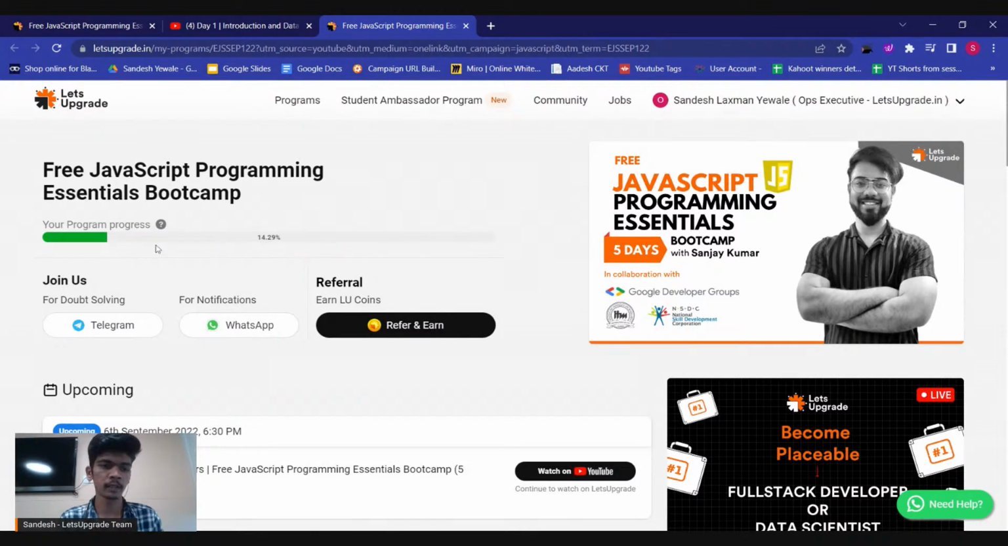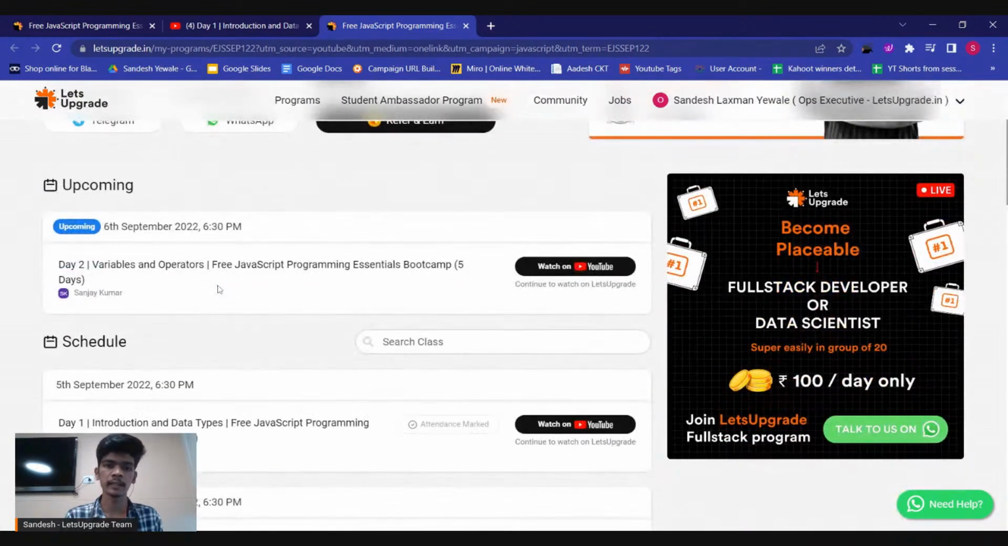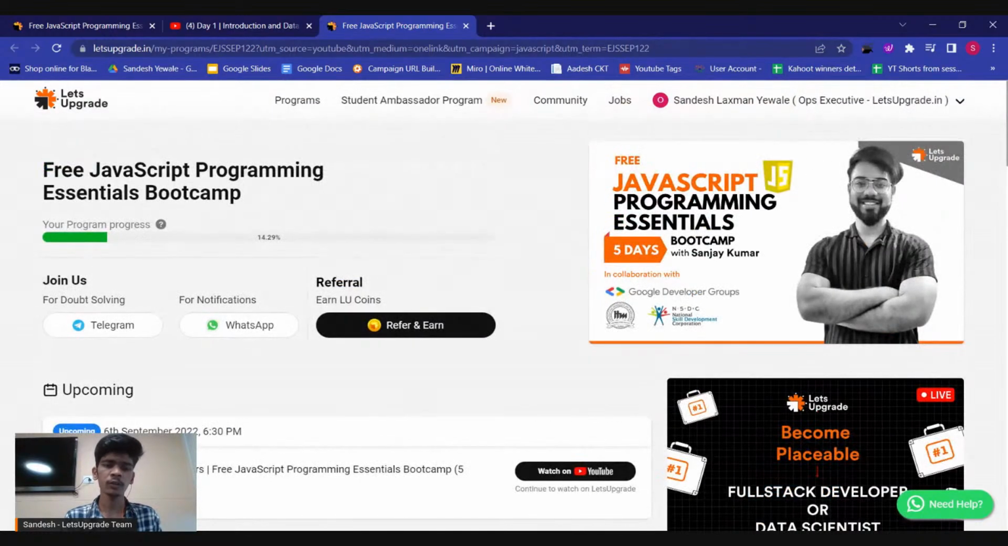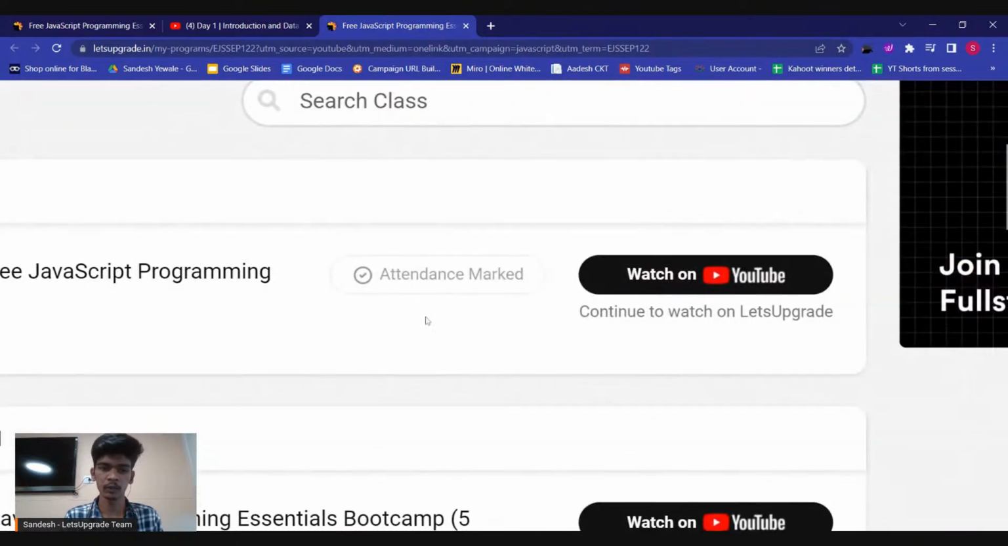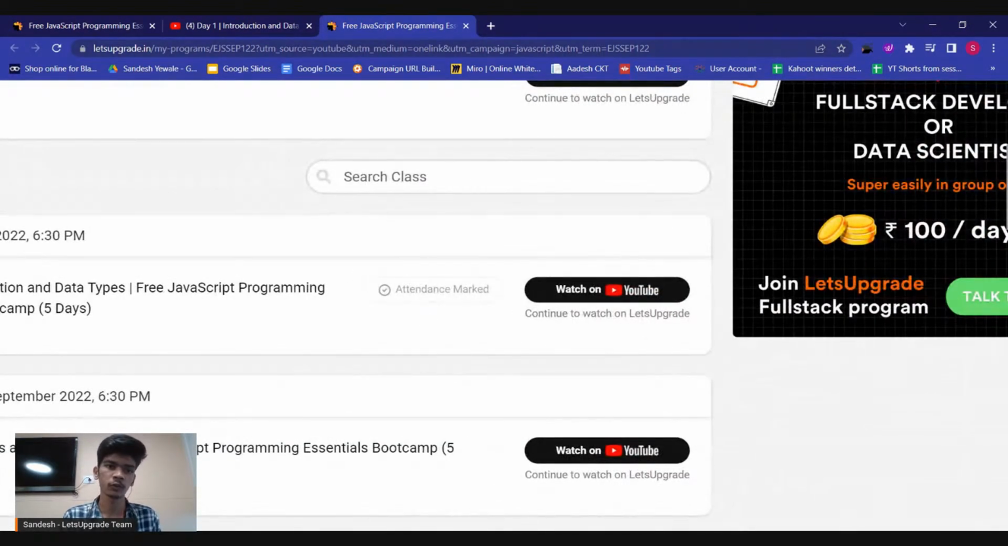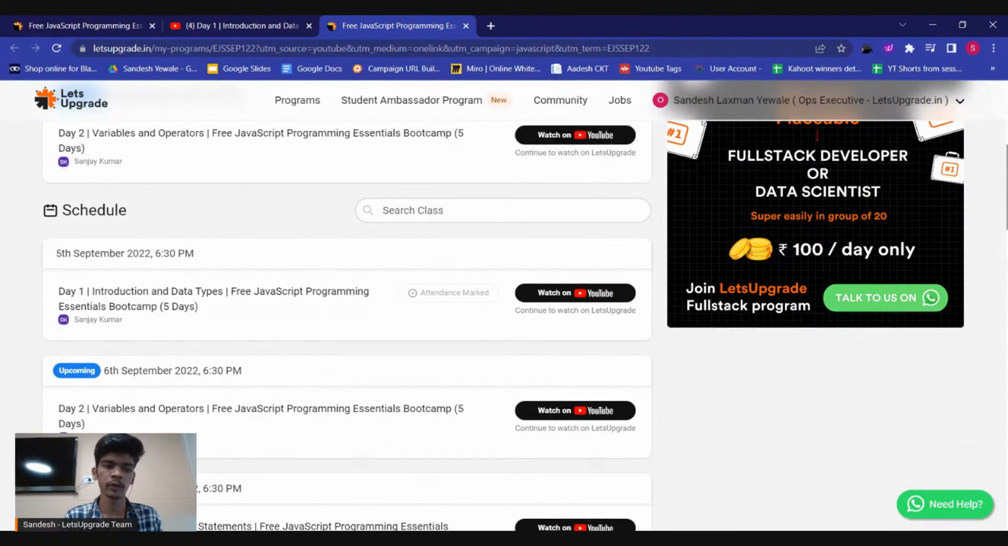The progress bar shows how much progress you have made in this particular program. This progress bar will increase with your attendance and assignments. These are the only two things which you have to do. If you fill the attendance for 5 days, then you're good. If you want to do assignments for practice, you can see the assignment toggle on day 3, day 4 and day 5. So wait for that. We don't have any assignments for day 1 and day 2 because we are learning basics, so I won't give assignments there.